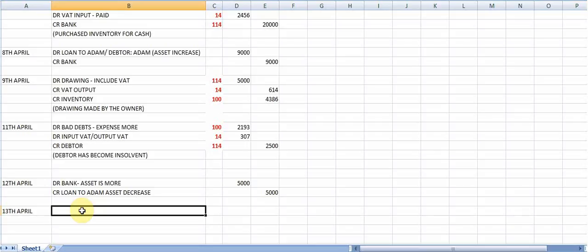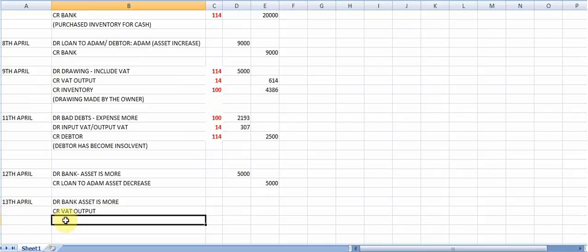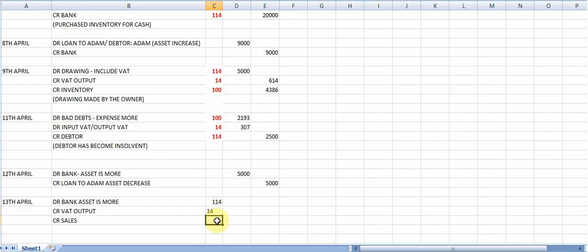On the 13th of April, you sold books to students for cash, 30,000 rand. So what will that be? You will debit your bank account because the asset is more. You will then also credit your VAT output account because you have received money, and you will credit sales. The bank will represent 114%, the VAT 14%, the sales will represent 100%. So the bank is increasing and the amount is 30,000.